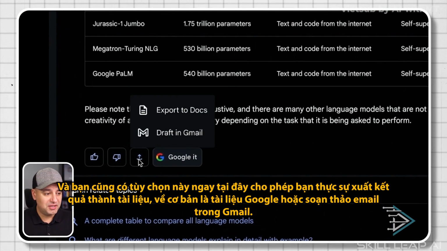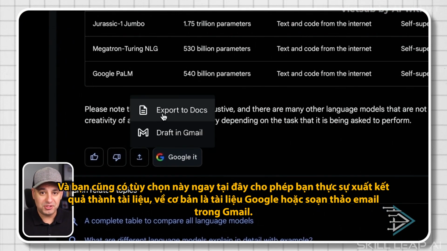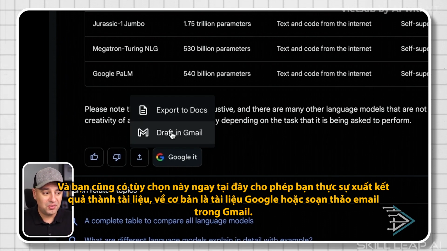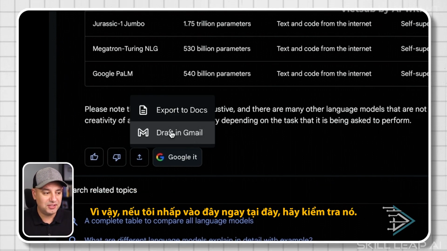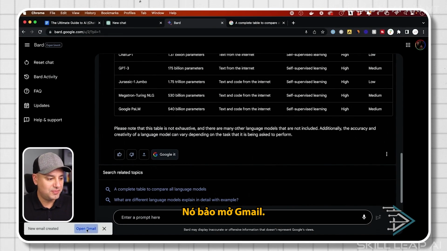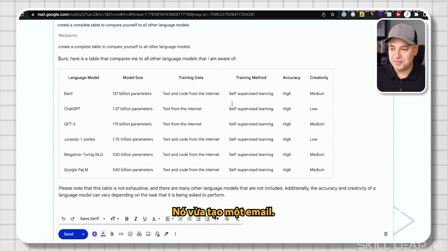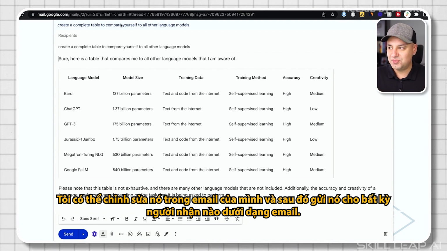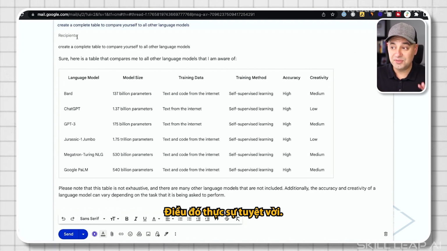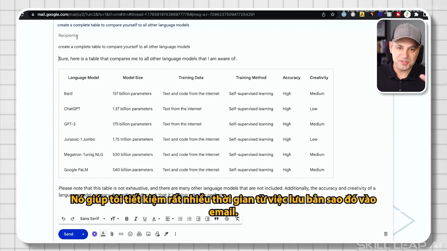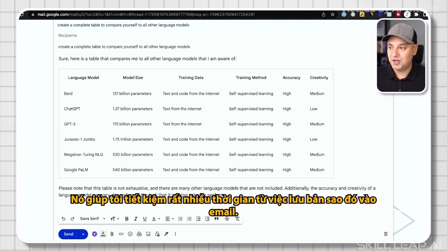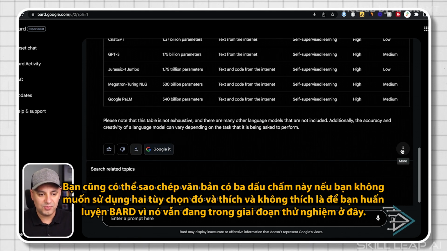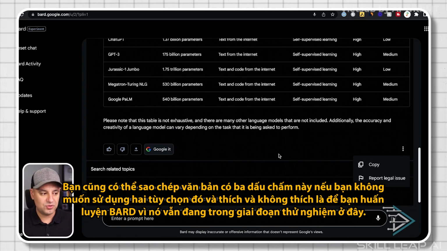And you also have this option right here that lets you actually export the results into a doc, basically a Google Doc, or draft an email inside of Gmail. So if I click this right here, check this out. It says open Gmail, and look at this. It just created an email. It took that, I could edit it inside of my email and then send it to any recipient as an email. That is really fantastic. It saves me a lot of time from saving that, copy that into an email. It also has the Google Doc option that does kind of the same thing. You could also copy the text with these 3 dots if you don't want to use those 2 options.